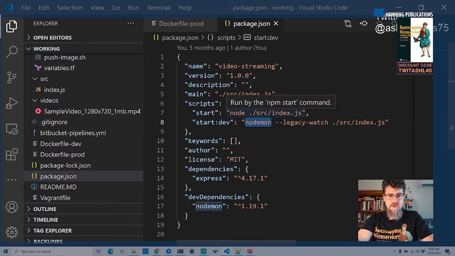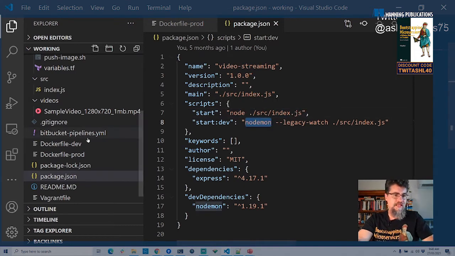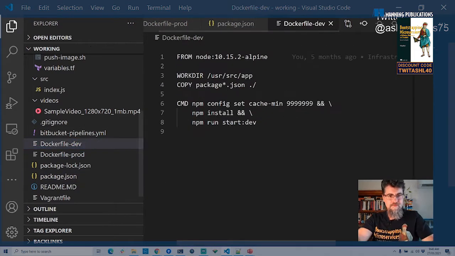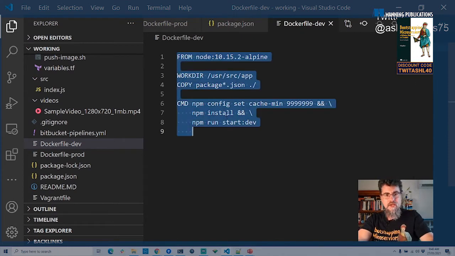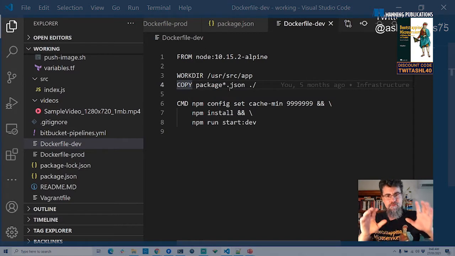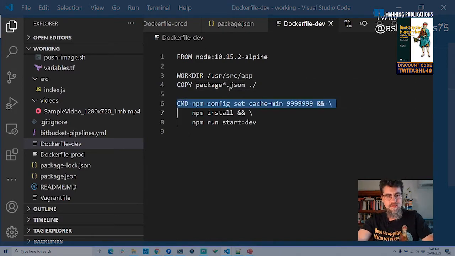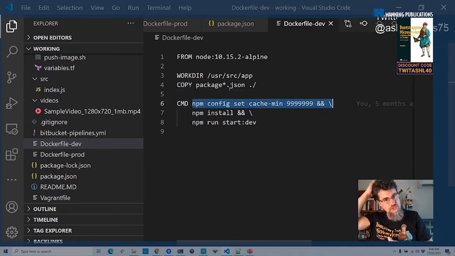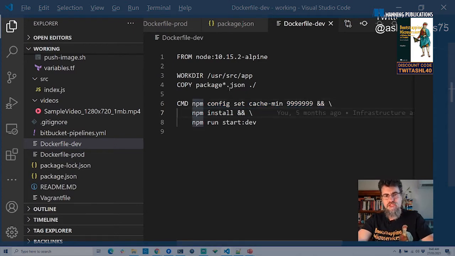So for each microservice, I'm using nodemon, and then the difference with the dev Docker file is that we don't copy the code across. Nowhere here do you see the code being copied across. And in fact, we don't even bake the dependencies into the image. So what we're doing here in the start command for the container, we're setting up the Node.js cache, or the npm cache, for caching dependencies. And we're doing the install at startup time.